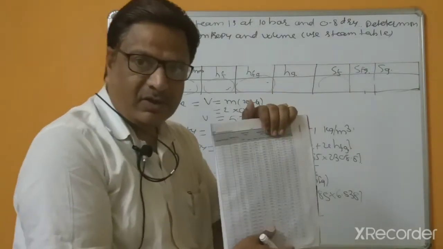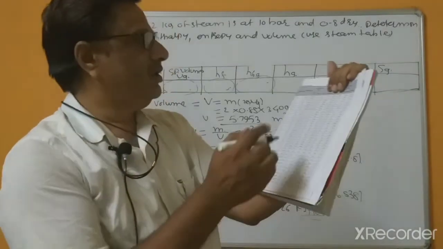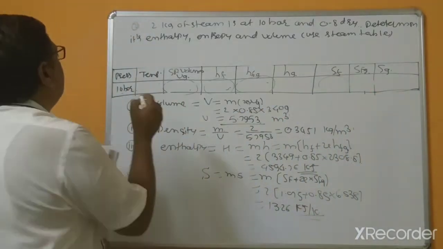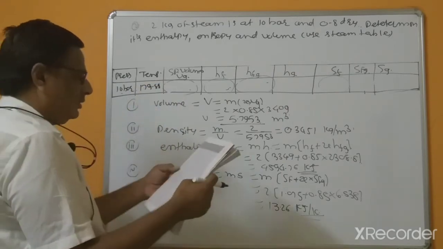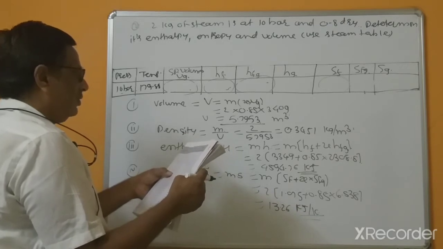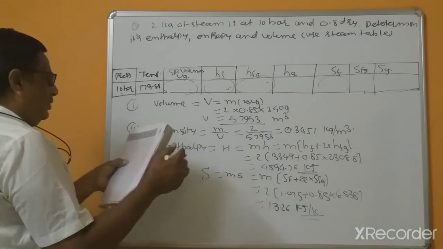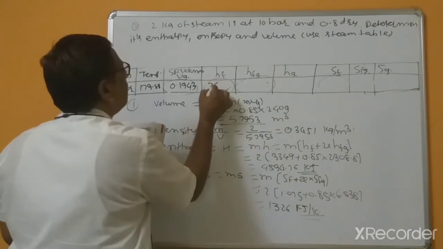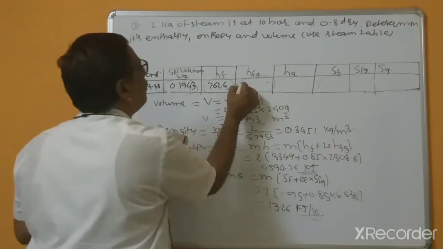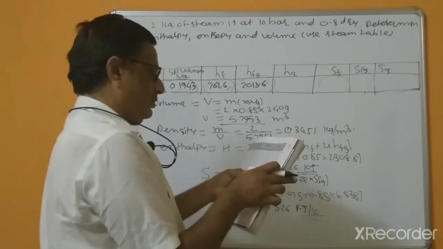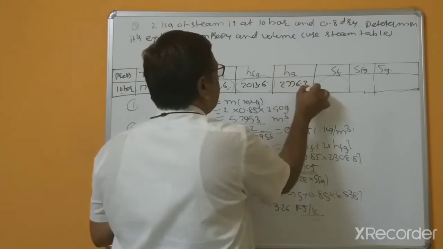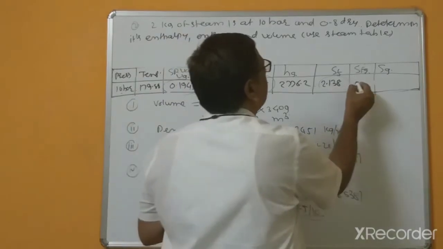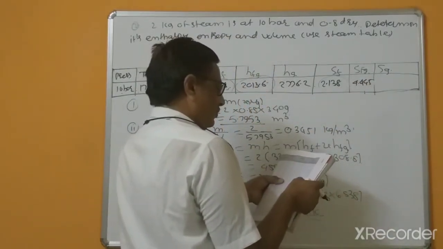You can use such types of steam tables. For this 10 bars, temperature is 179.88 degree centigrade, and for water this is Vg 0.1943, HF 762.6, 2013.6, 277, 6.2, 2.138, and this is 4.45, 6.583.